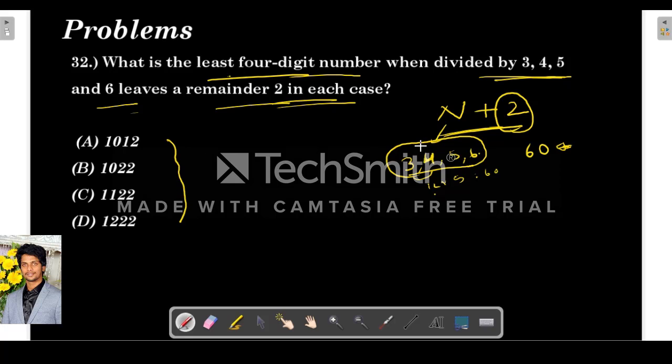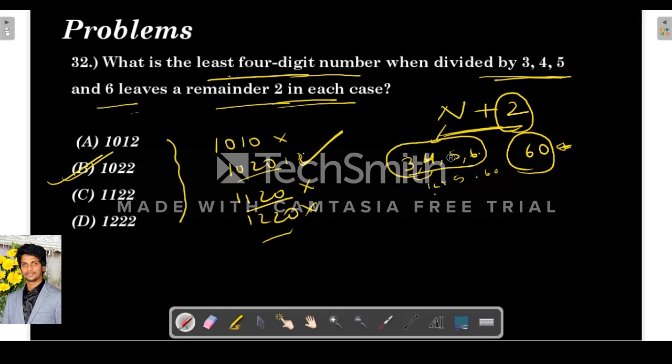Whenever you see this, check from the options: when you remove 2 from the options, it should be divisible by 60, then that will be our correct answer. So if we remove 2 we get 1010, 1020, 1120, 1220. Which is divisible by 60? Clearly this is not. This is 60 17s, yes, this is divisible by 60, and this is also not, this is also not. So this is our answer. They told the least 4-digit number which when divided by 3, 4, 5, 6 leaves remainder 2 in each case.